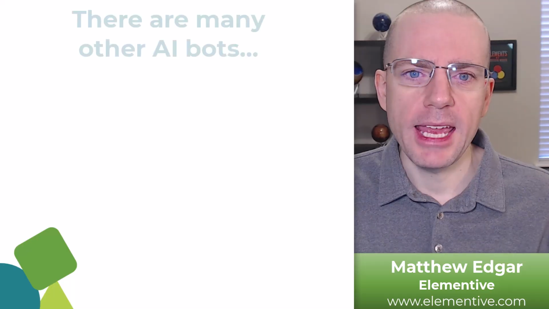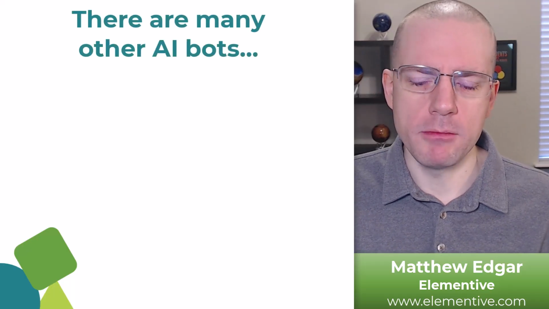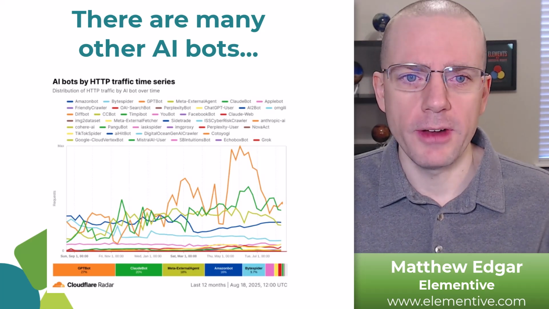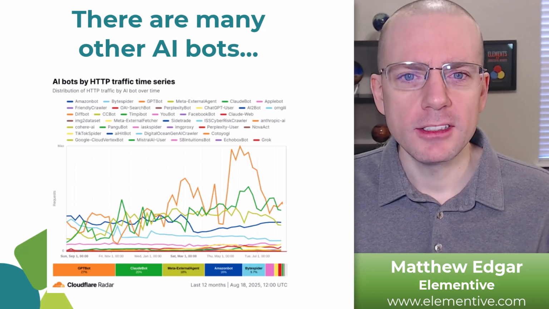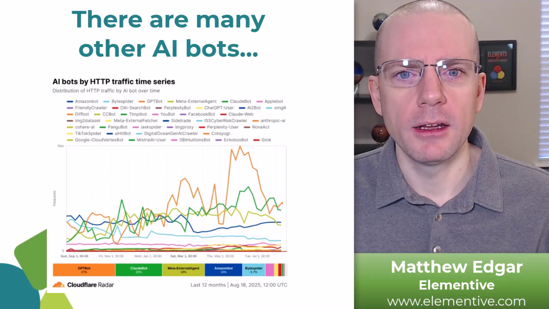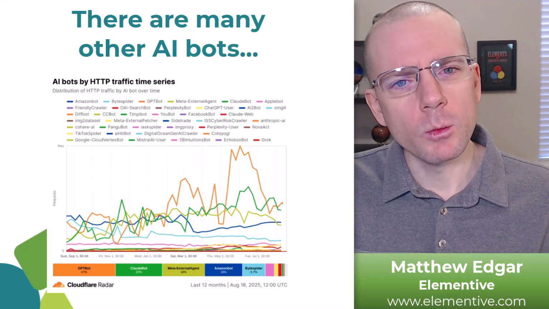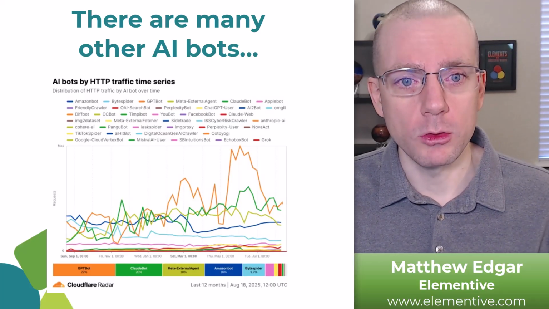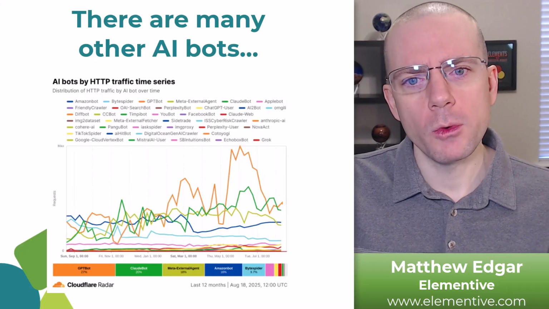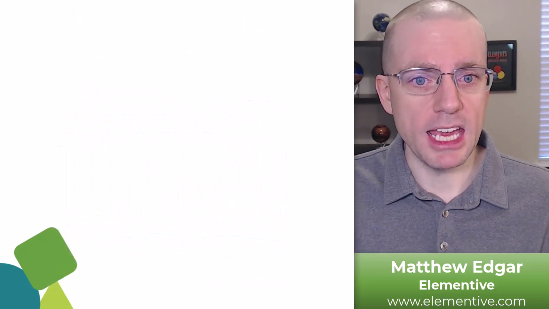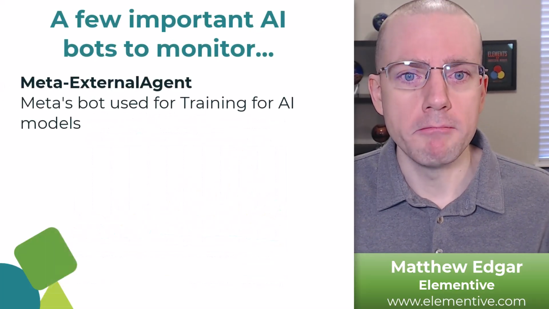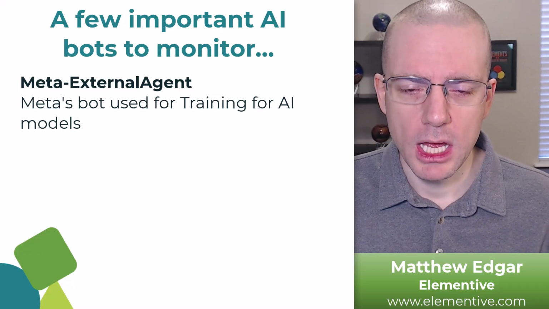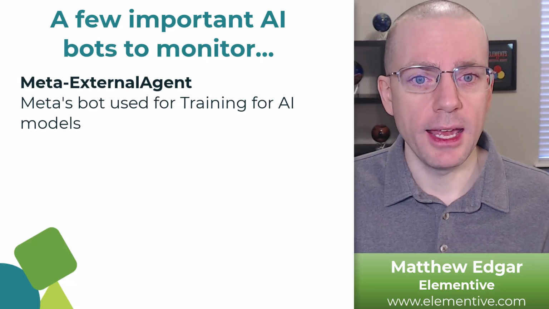We also have a handful of other AI tools. I am not going to go through all the various AI tools that are out there because there are frankly too many, but there are several other AI bots that are notable that I think are worth paying attention to and keeping an eye on to make sure they're crawling your website correctly, because it might matter for performance in some cases. So one of those is Meta's AI tool. This identifies itself as Meta External Agent, and this is used for training its AI models.